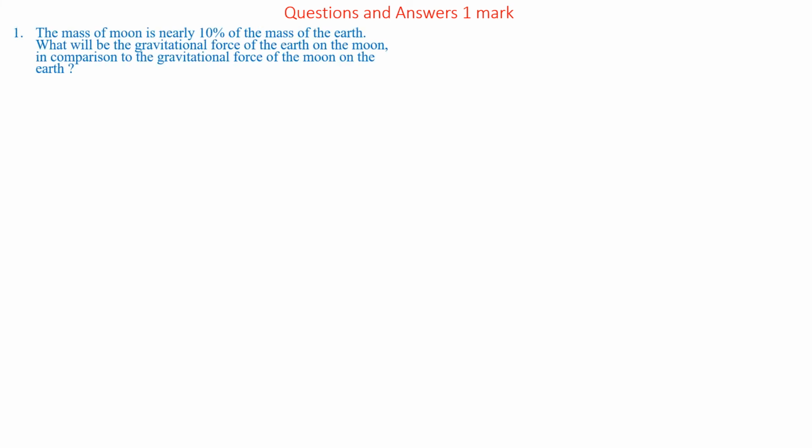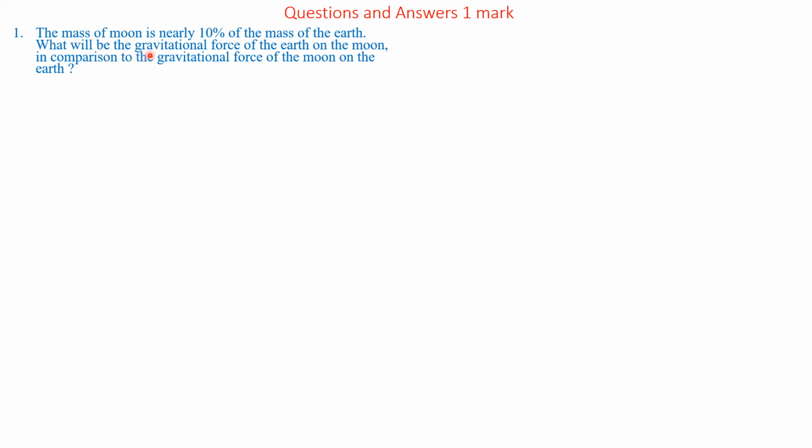Now we will continue with questions and answers of 1 mark, as these may be asked in your academic examination. Question number 1. The mass of moon is 10% of the mass of Earth.